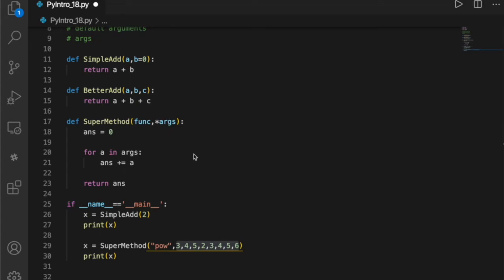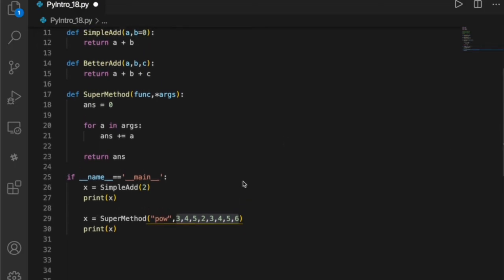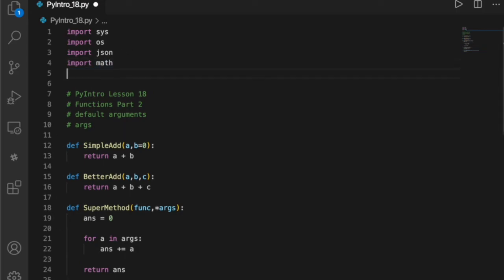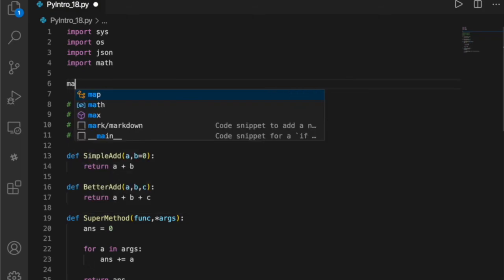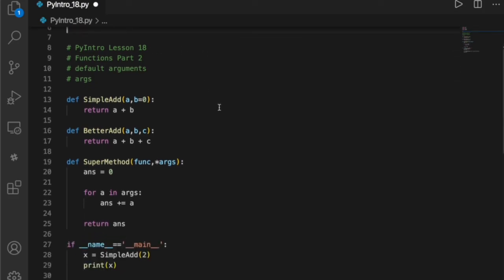But here's something even cooler. I don't know that all of you know that Python can do this, but I've got math being imported, and then in math we have math.pow, which takes a base and an exponent, and it just returns the base raised to the exponent. But check this out.